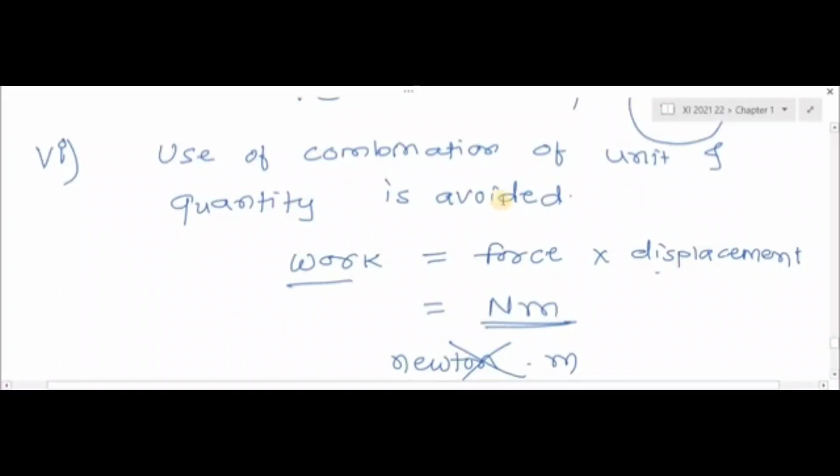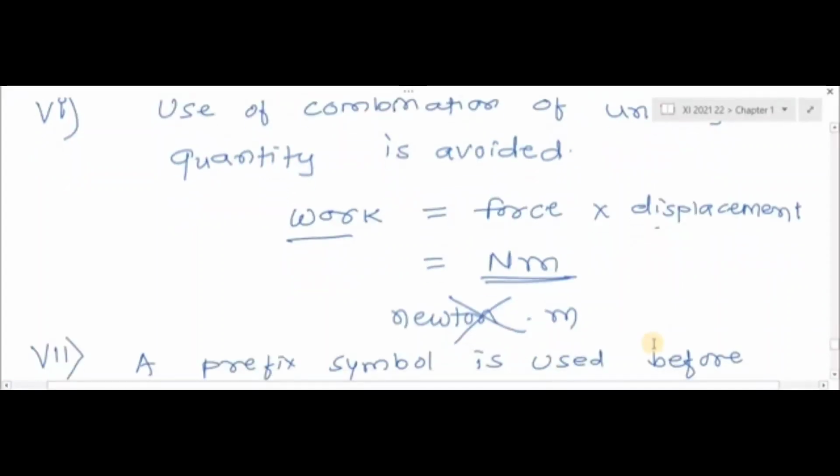Then the sixth rule is that use of a combination of unit and quantity is avoided. If any physical quantity is the product of other physical quantities, then while writing the unit of such a quantity, avoid the combination of unit and quantity. Write the unit for both quantities. Here I take one example: work is equal to force into displacement. So while writing the unit of force into displacement, we write newton meter.